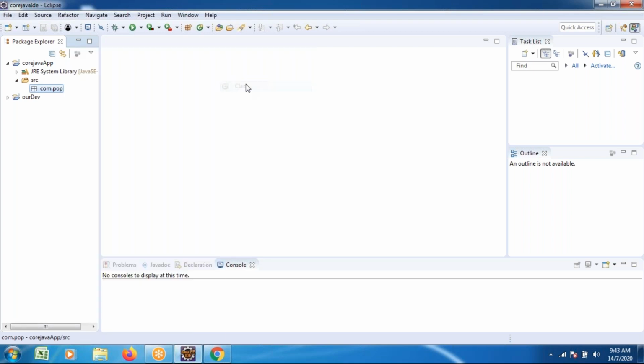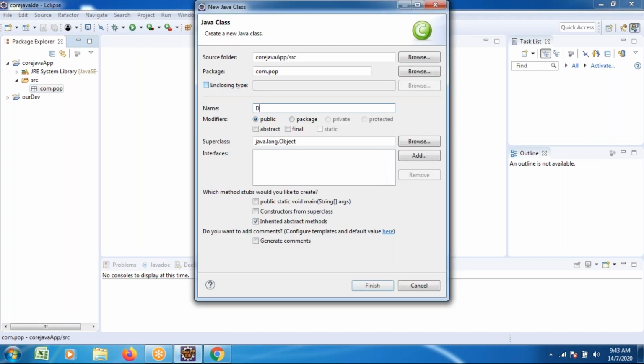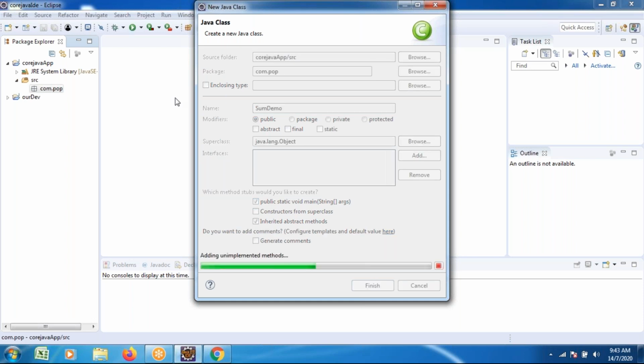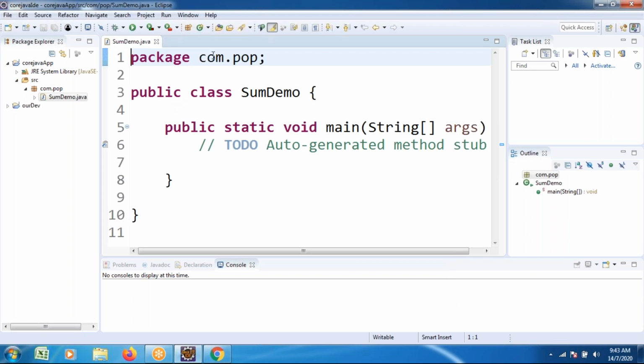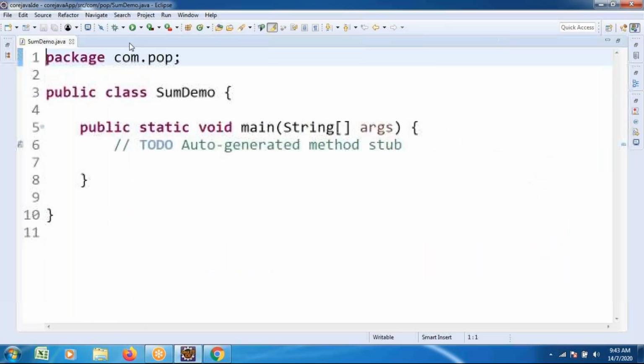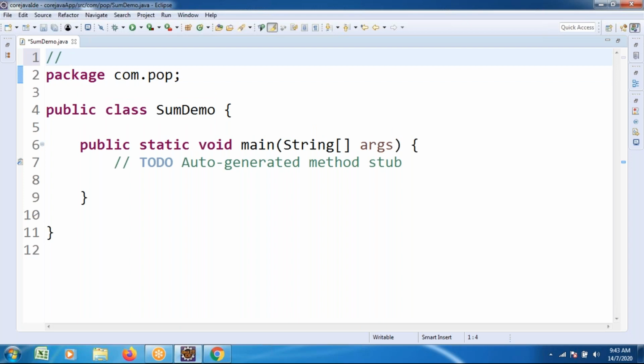A very small code I plan to write, a demo: sum of two numbers I wanted to perform. For starting the program execution, the main method. Click on finish. The package name is started. The first line of code, a description, is recommended, so I am providing a comment line.